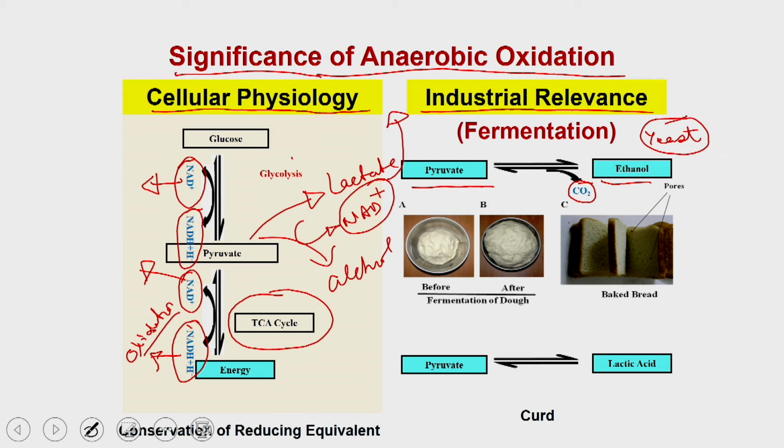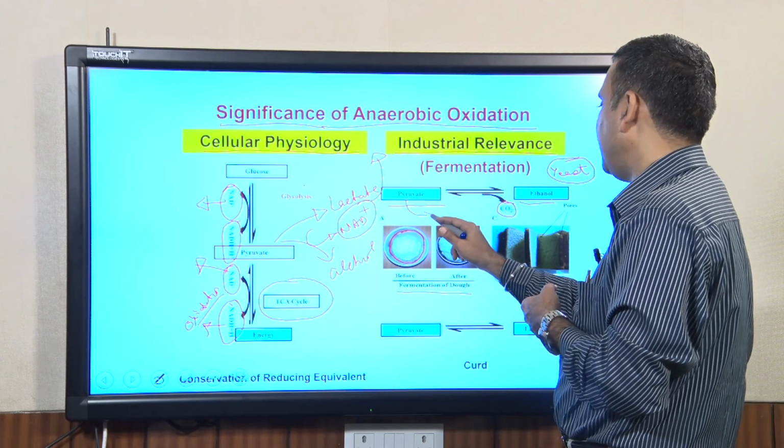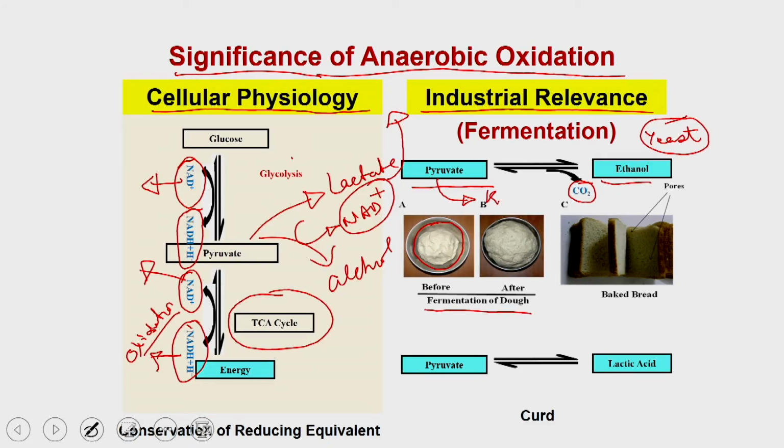One, which we have already discussed: if you are trying to make bread, what you have to do is take a small amount of dough and mix it along with the yeast organisms. Because it is a dough, there is an anaerobic condition inside the dough. The yeast will run its glycolysis to produce the pyruvate, but it cannot mobilize that pyruvate to generate the energy in the Krebs cycle.